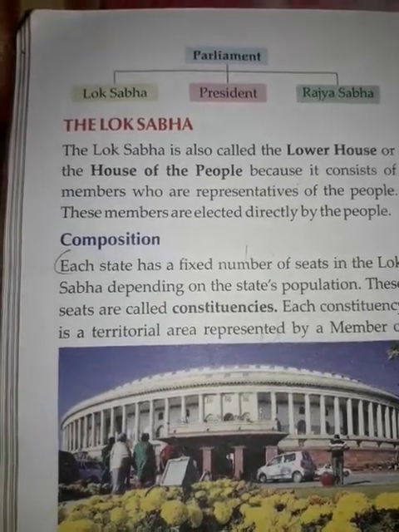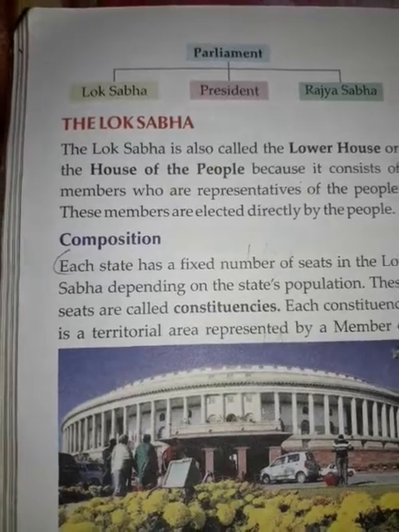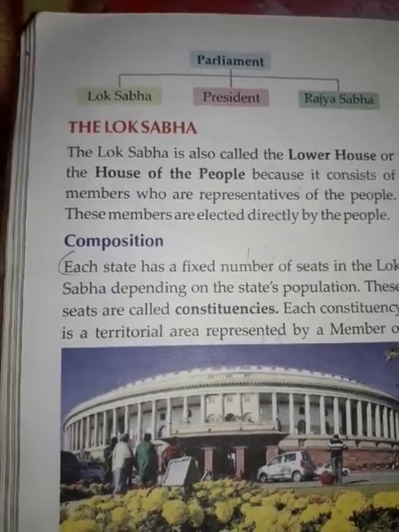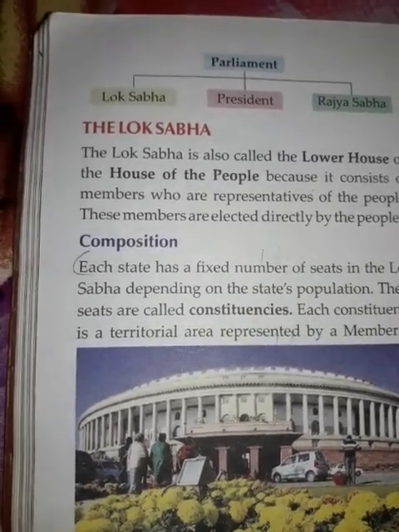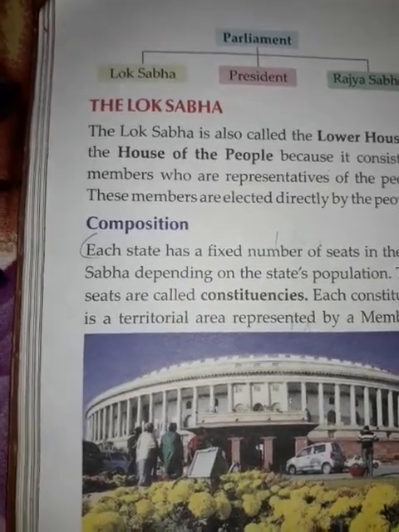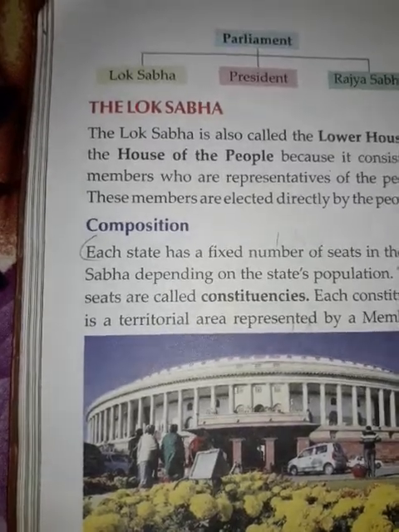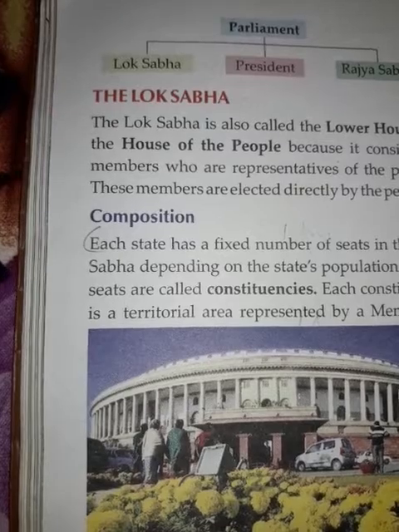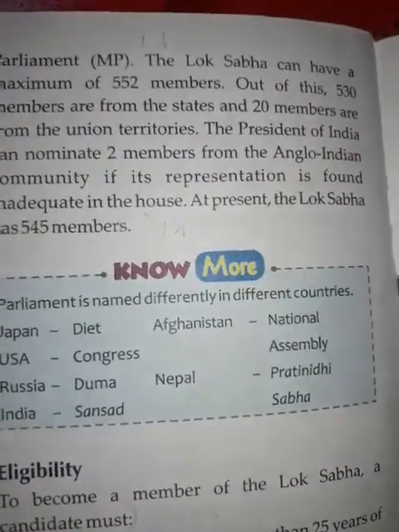Then composition. The House may have not more than 552 members, 530 elected from the states, 20 from union territories, and not more than 2 members nominated from the Anglo-Indian community. At present, the strength of the Lok Sabha is 545.